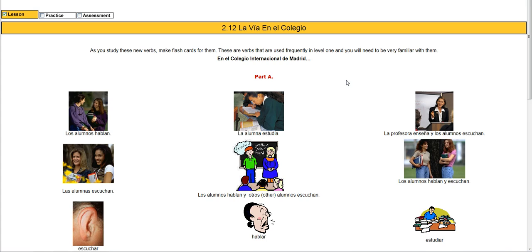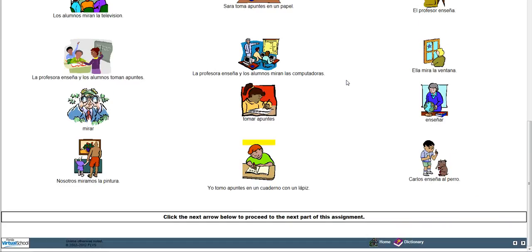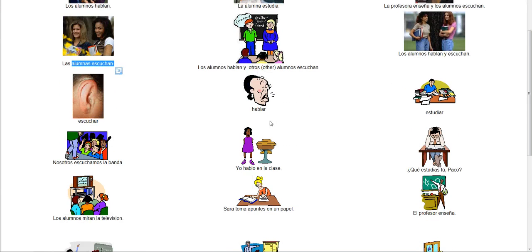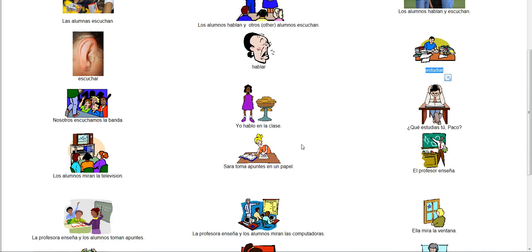So what we're going to do is, it looks like there's tons and tons of words on here, right? Well, basically you're going to notice that really they're in groups. Escuchan, escuchan, over here, okay? What you're looking for, the new verbs, are the verb hablar, and that looks like she's talking, but that's what hablar means. So hablar, to talk. Estudiar, to study, okay?